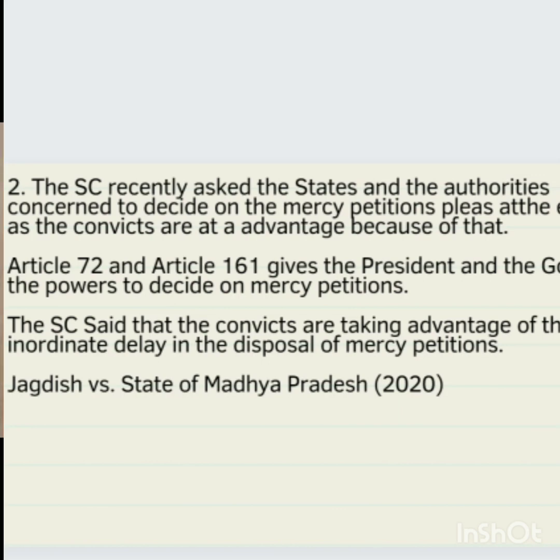So we know that under Article 72 and 161 of the Constitution, the President and the Governor have pardoning powers to decide on mercy petitions. Now, the Supreme Court said that the convicts are actually taking advantage of the inordinate delay in the disposal of mercy petitions. So, this is one side of the argument regarding the delay of the mercy petition. And Supreme Court highlighted that even after the final verdict of the court, the delay in disposal of the petitions would actually frustrate the death sentence.